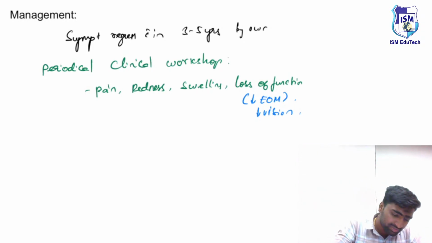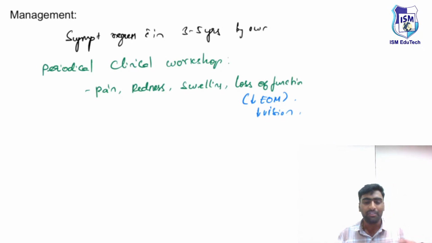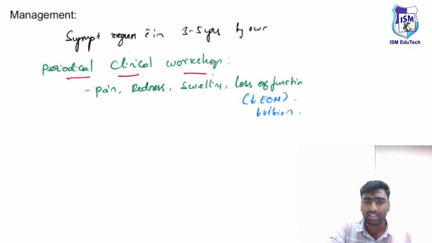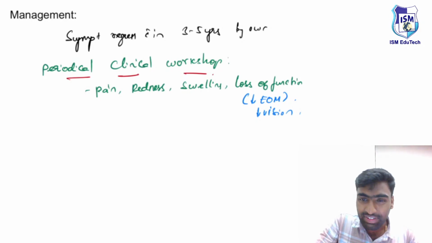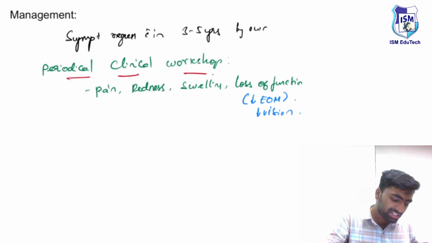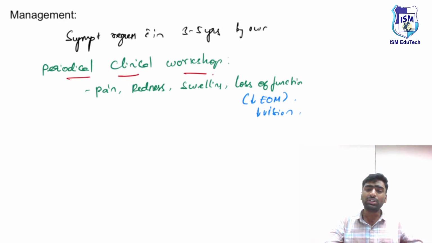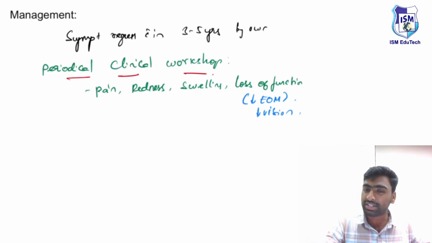Fine. With this we assess how it has progressed. Later on, we need to manage with some conservative management, and if it persists for more than 3 to 5 years, we need to make some intervention so that the patient will be normal.